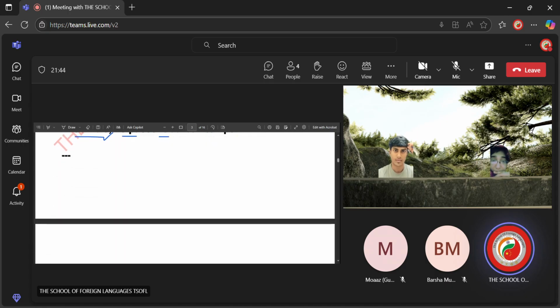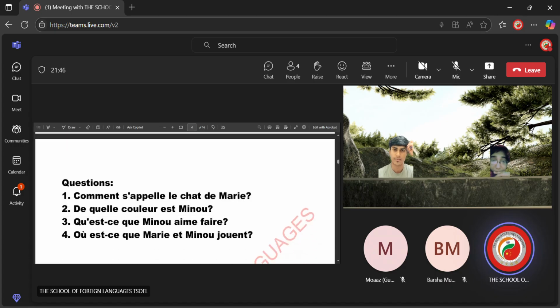Okay, following this, we have certain questions in French. For example, the question says, Comment s'appelle le chat de Marie? If I break it down, the literal meaning in English becomes how the cat of Mary calls itself. In English, we usually say, What is your name? But in French, they make it using how you call yourself. They never say, What is your name? They say, How you call yourself.